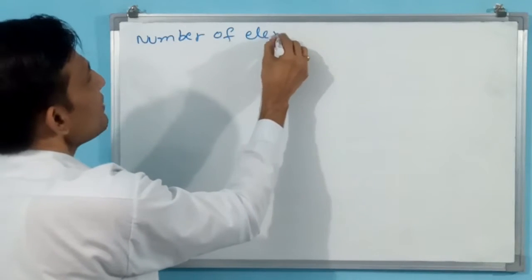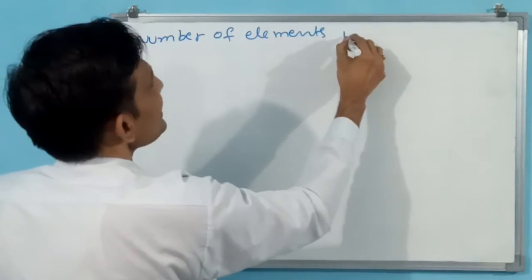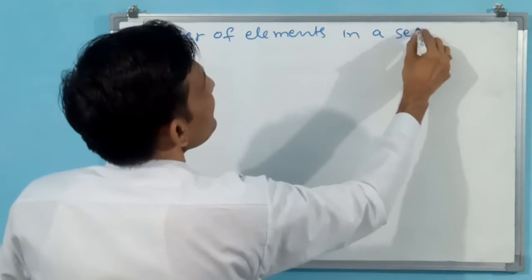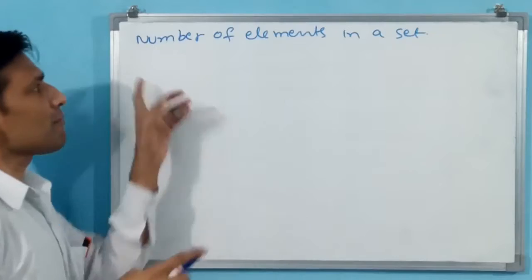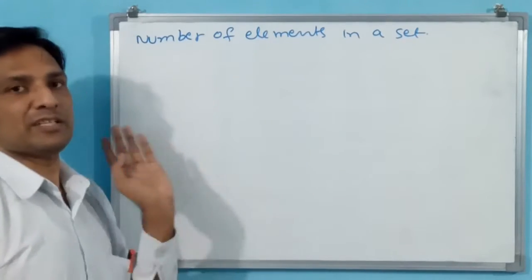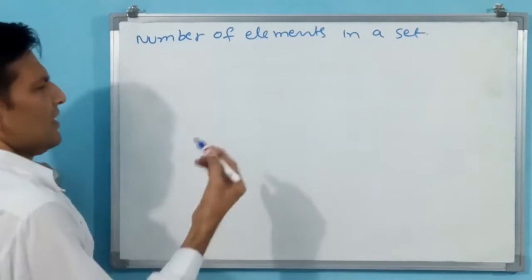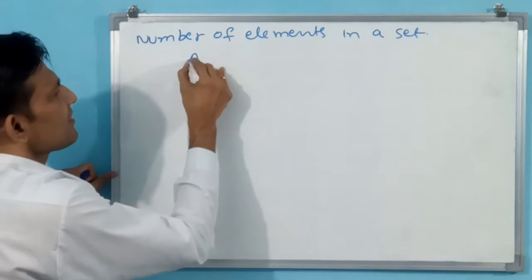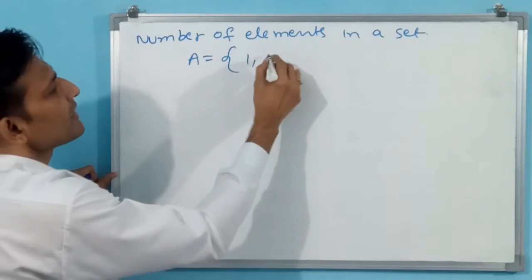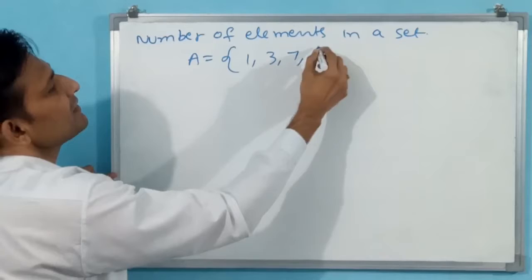Number of elements in a set. See, I have written number of elements in a set, and the representation we are seeing here. Say I have a set A is equal to 1, 3, 7, 16.